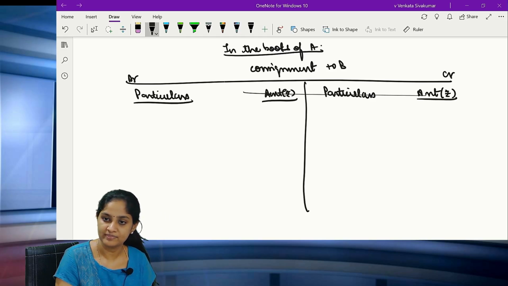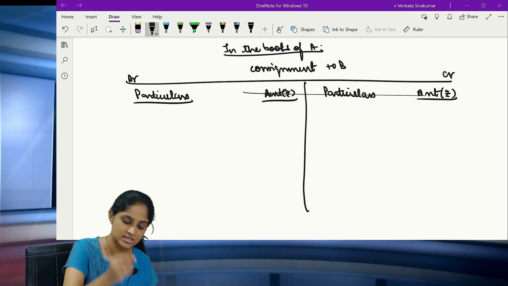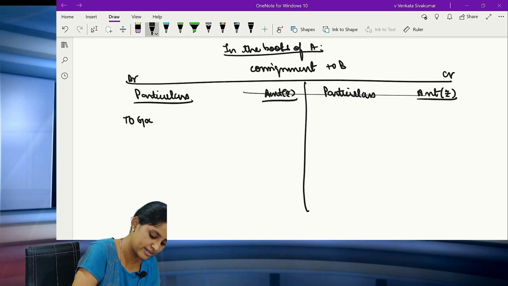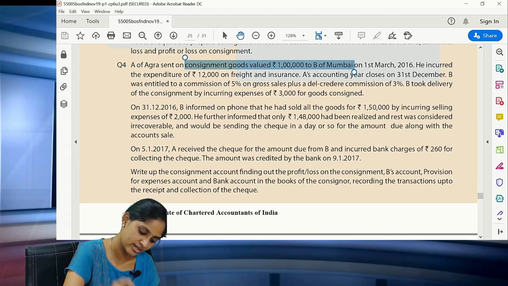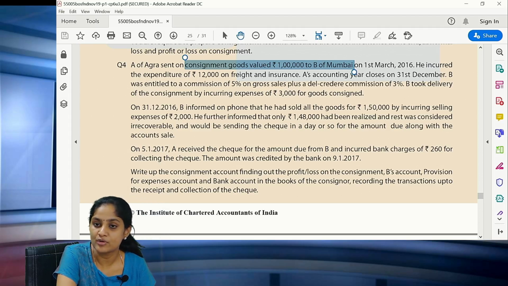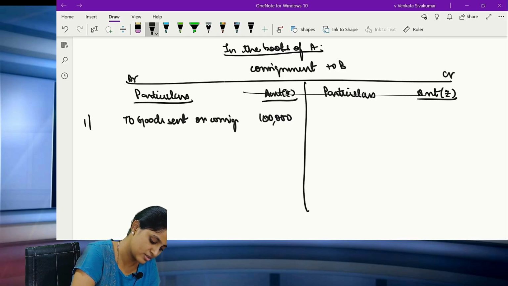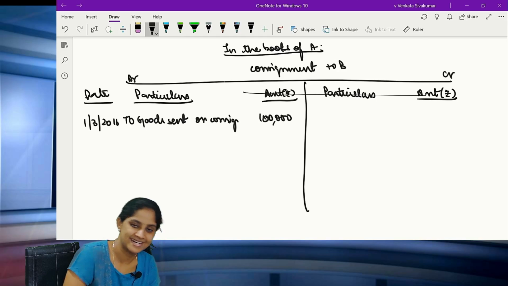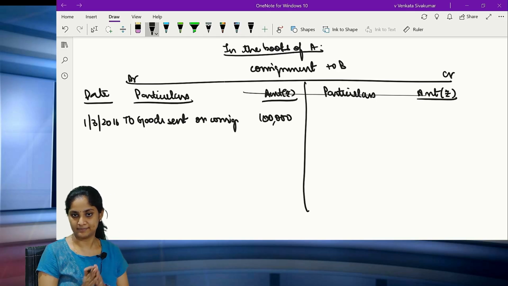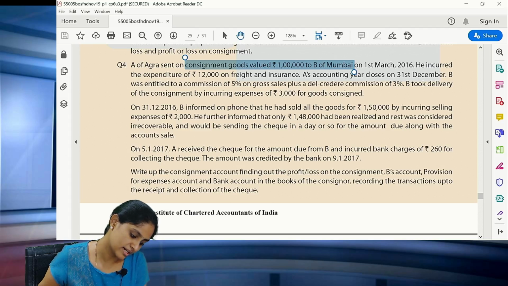All of you clear? Yes? Now please see, when goods are sent on consignment, you have to debit goods sent on consignment. What is the value? 1 lakh rupees. How did you get 1 lakh, madam? Goods to the value of 1 lakh to Mumbai on 1st of March 2016. Since the dates are given in this question, you should write the dates also. So on 1st of March, you are sending the goods to that person. Clear? Okay. Now go to the next point.